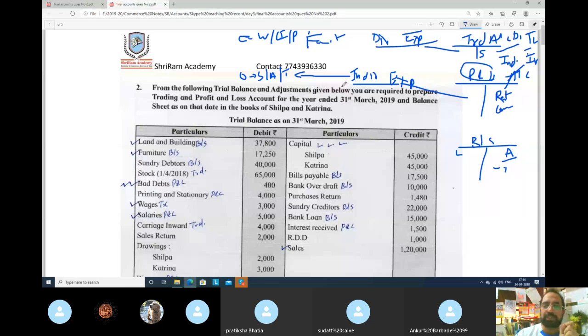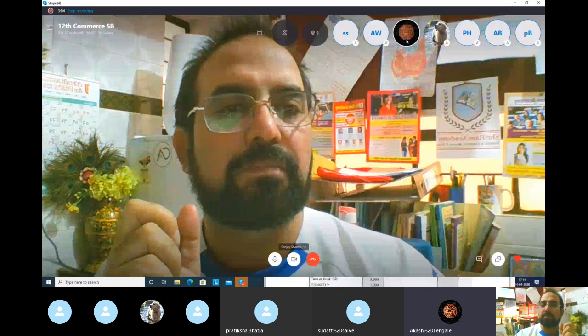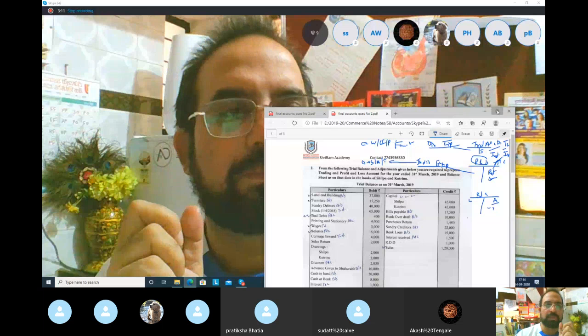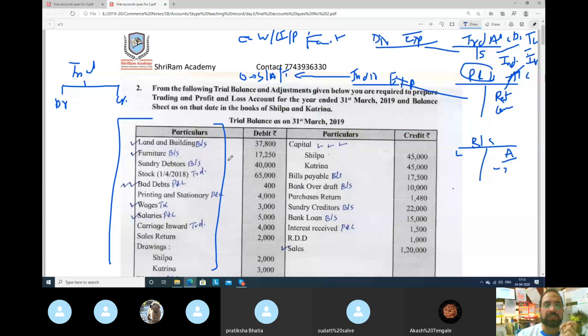One more thing which is important and which we discussed yesterday is about trial balance. So what we discussed yesterday, trial balance debit side and trial balance credit side. What all items are there in the debit side of trial balance? This is debit side, and this is credit side.